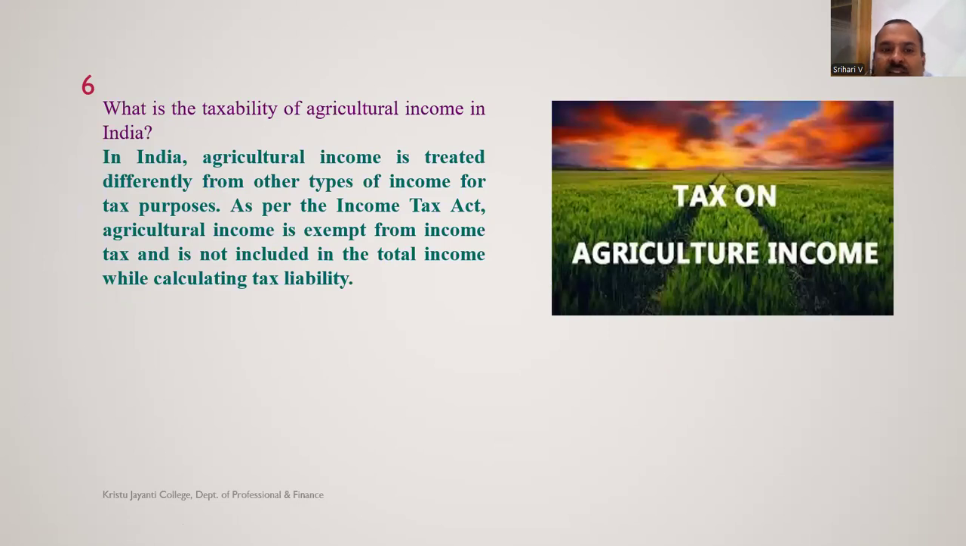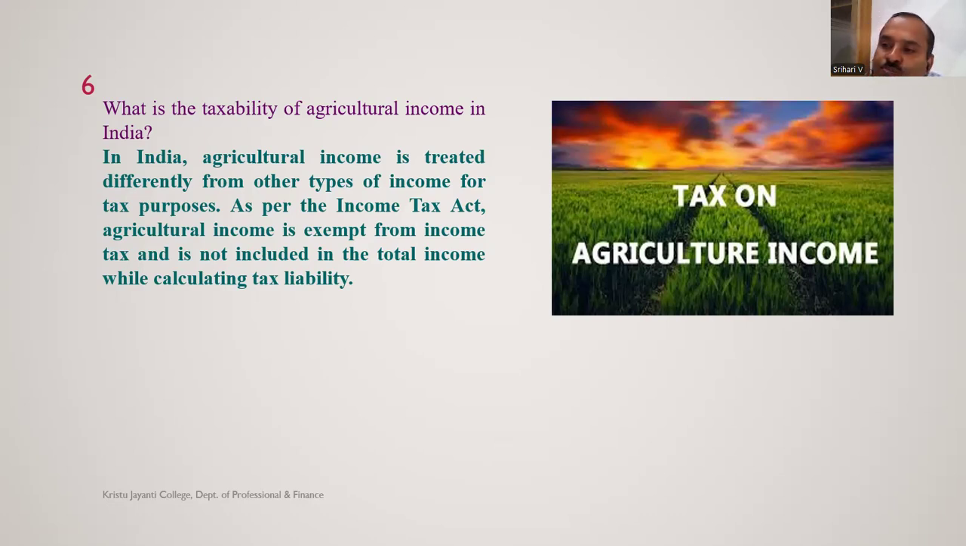What is the taxability of agriculture income in India? In India, the agriculture income is treated differently from other types of income. As per the Income Tax Act 1961, agriculture income is exempt from income tax and not included in the total income while calculating tax. If a farmer is fully occupied in agriculture occupation, whatever income that the farmer earns from agriculture is purely exempt.